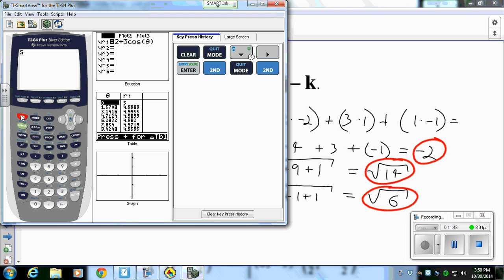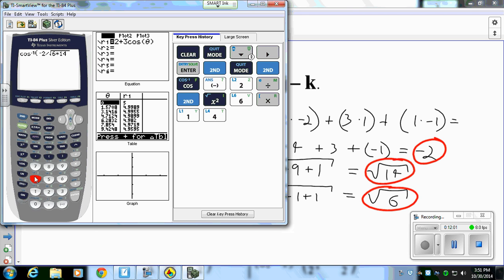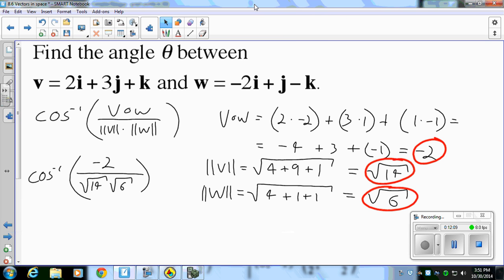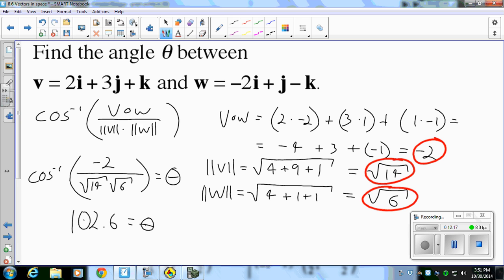Inverse cosine of negative 2 divided by the square root of 6 times 14. Close that out, and I get an angle of 102.6 degrees. So this is equal to theta, 102.6 degrees as my theta.